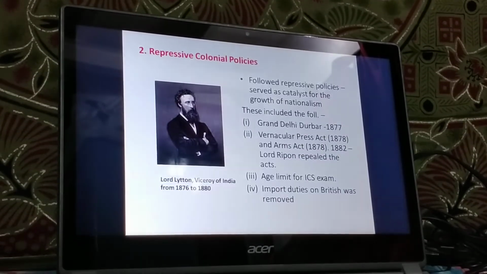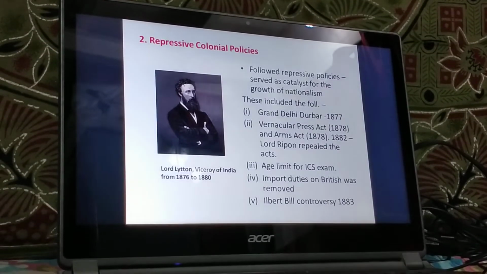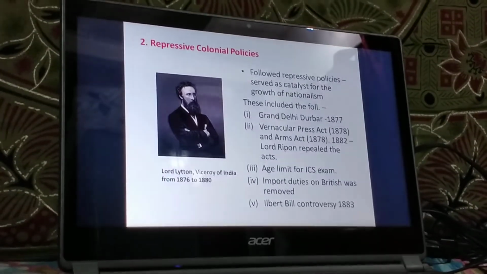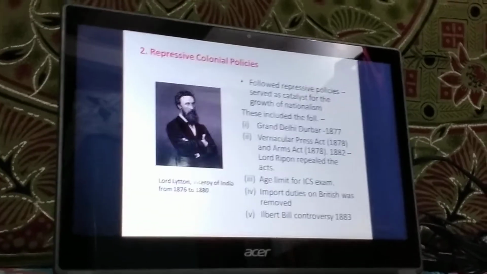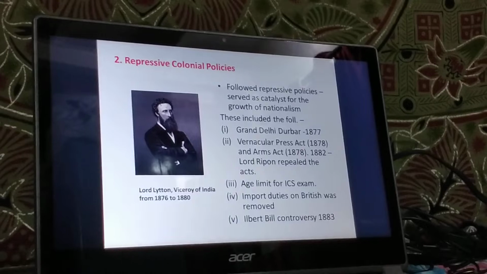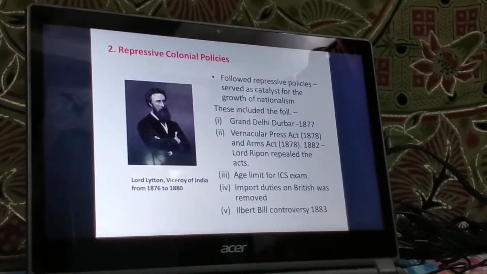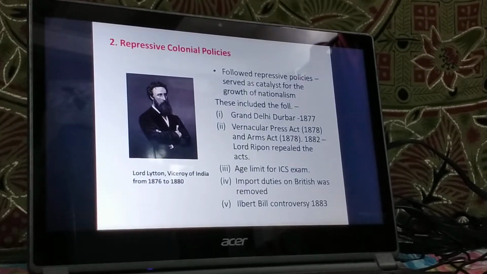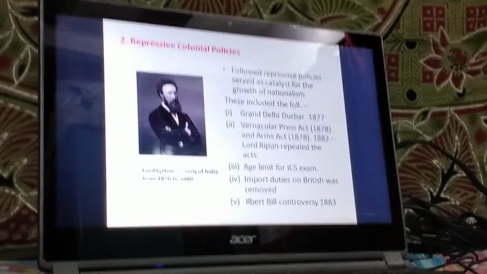Next, we move ahead with a very important one, that is the Ilbert Bill controversy, which was introduced in the year 1883. Now, Sir Courtenay Peregrine Ilbert was a law member of the Viceroy's Council. He prepared a bill which was famously known as the Ilbert Bill. Now, why is it stated that it was a controversial bill?